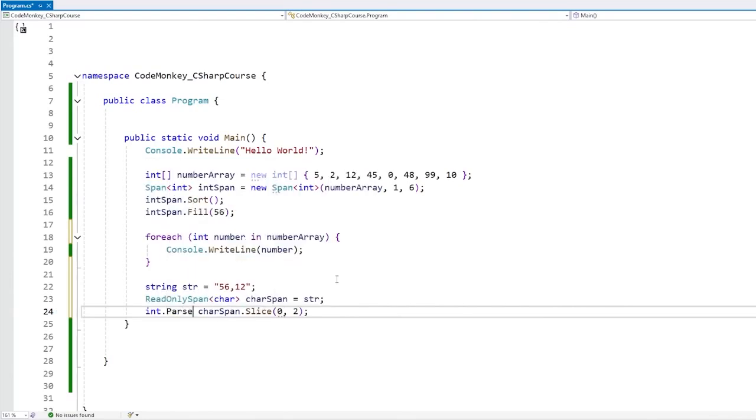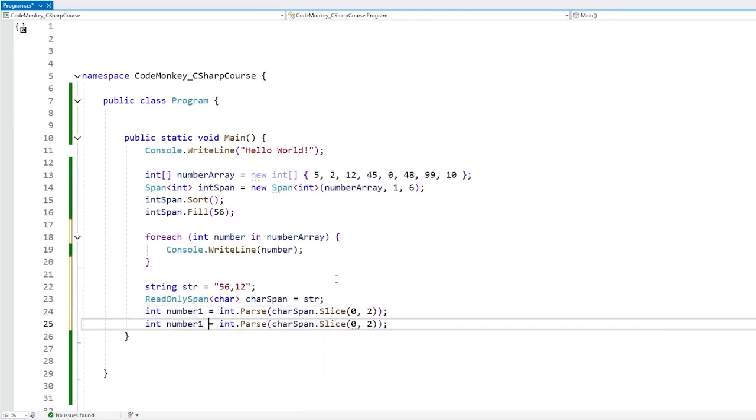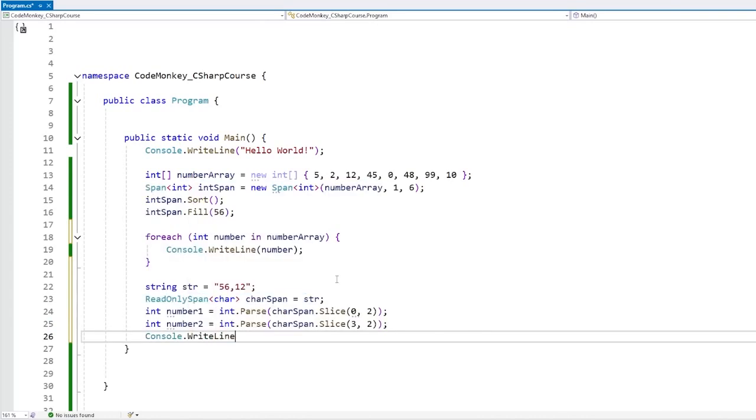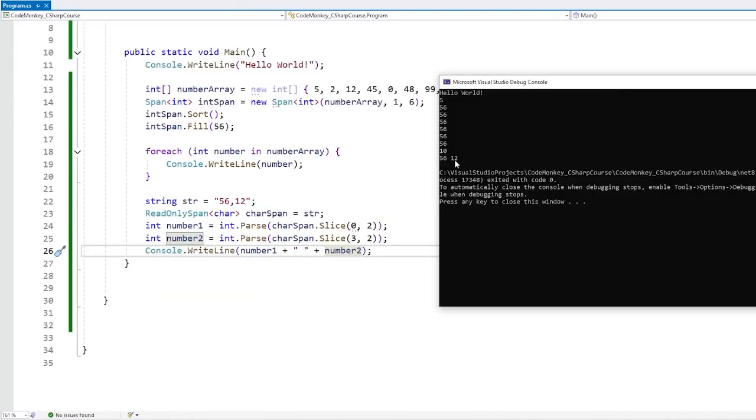So we can do int.parse. Let's parse out this number for the int for the number 1. And then for number 2, really same thing. Let's slice starting on 3 and go for 2 more values. So yep, then let's do a Console.WriteLine. Let's write number 1 and our number 2. Okay, let's see. And there it is, we do have our 2 separate values.